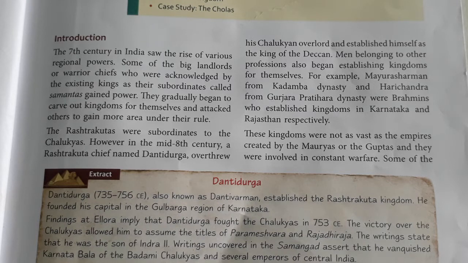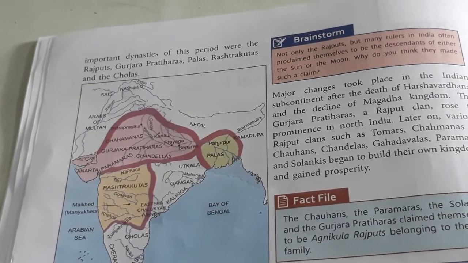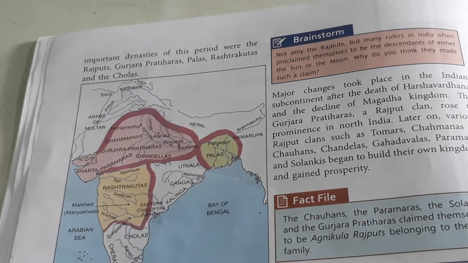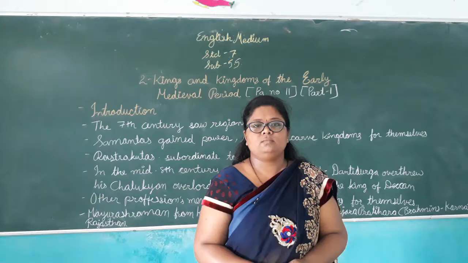For example, Mayurasharma from the Kadamba dynasty and Harichandra from the Gurjara Pratihara dynasty. They were actually Brahmans who established kingdoms in Karnataka and Rajasthan respectively. These kingdoms were not as vast as the empires created by the Mauryas or the Guptas. They were involved in constant warfare. Some of the important dynasties of the period were Rajputs, Gurjara Pratiharas, Palas, Rashtrakutas and Cholas.